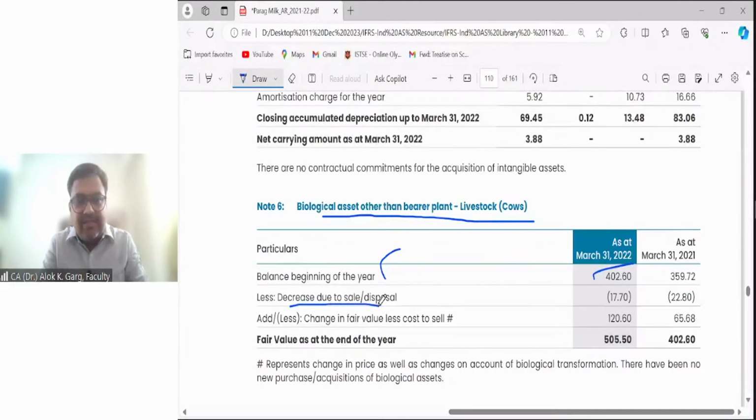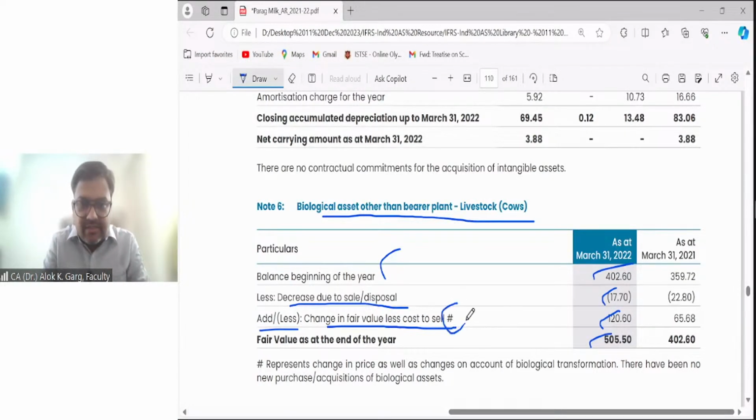Less decrease due to sale or disposal. Either the biological asset died or the company sold biological assets: 17 million, 1.7 crore. Add or less change in fair value less cost to sell. There is an increase in fair value less cost to sell by 12 crores, 120 million. And the closing value is 50 crore. That is what is there in the balance sheet.